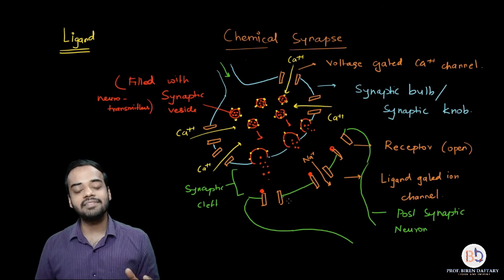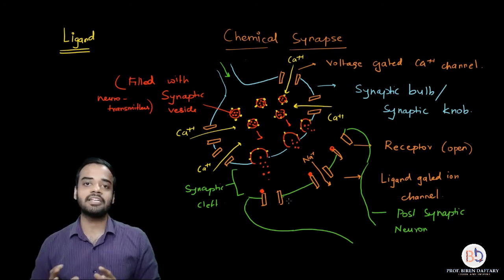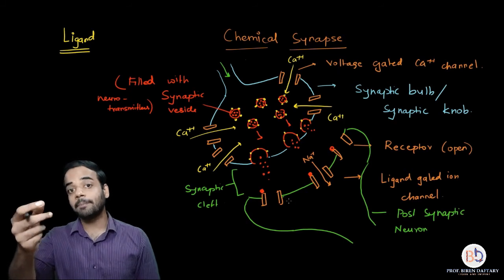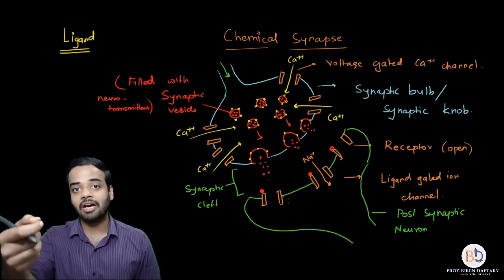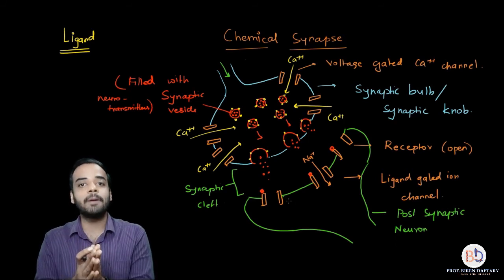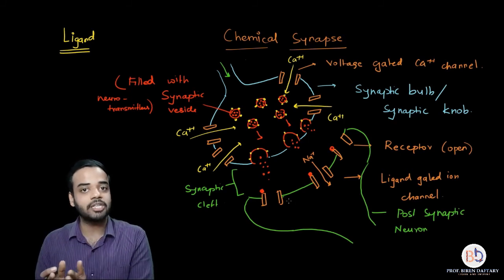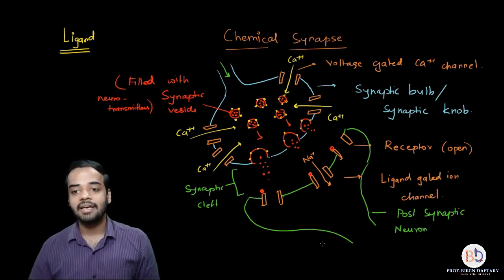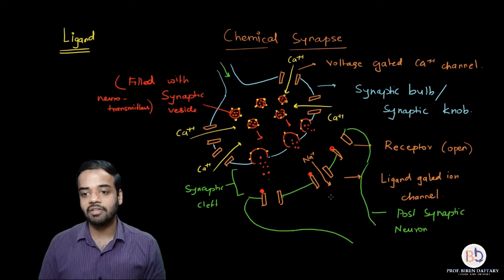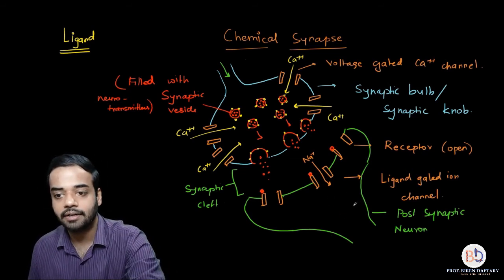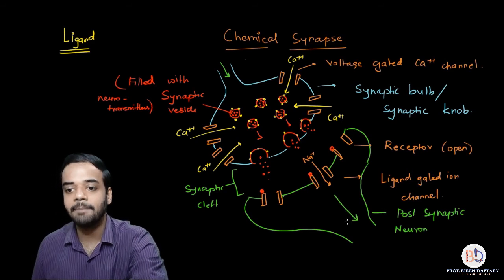So the impulse has now traveled to the postsynaptic neuron. Initially the impulse was in the presynaptic neuron, but because of neurotransmitters which have now joined to the receptor, the channels have opened up on the postsynaptic neuron, and because of that a new impulse has been generated, and that I can show again with a green color over here, and I can show that this is the impulse.